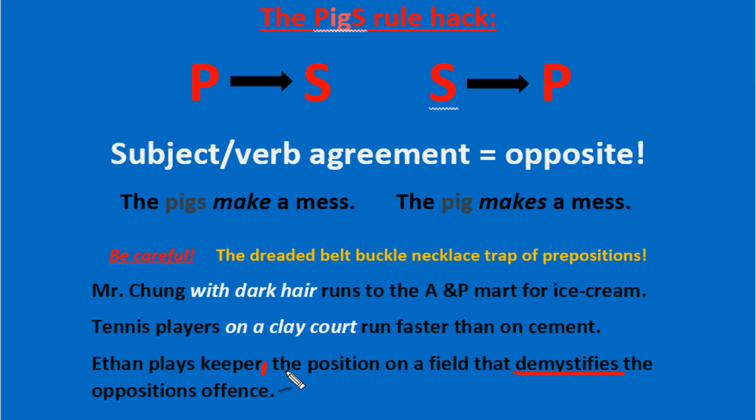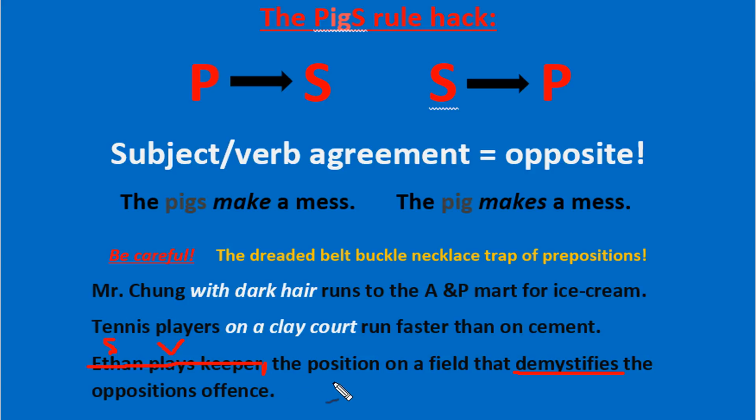We're asked to evaluate just this clause. So think of this clause here as not part of what they're asking you to evaluate. Ethan here is the subject and plays is the verb, but that's not part of what they're asking us. So just ignore that. Remember, stay within your own clauses.